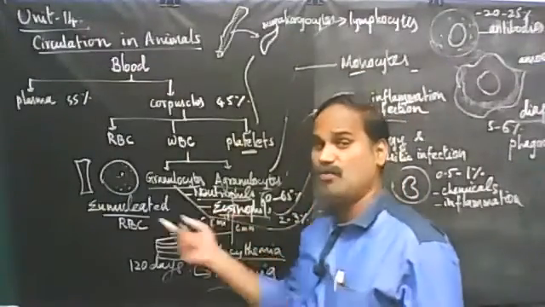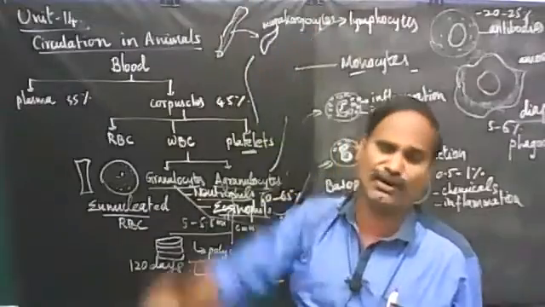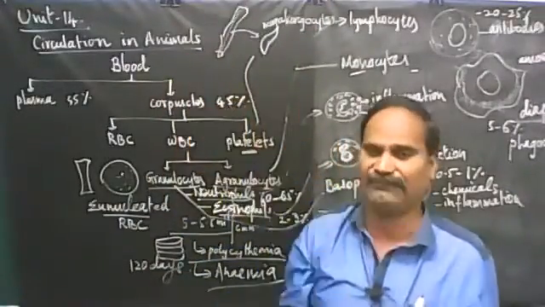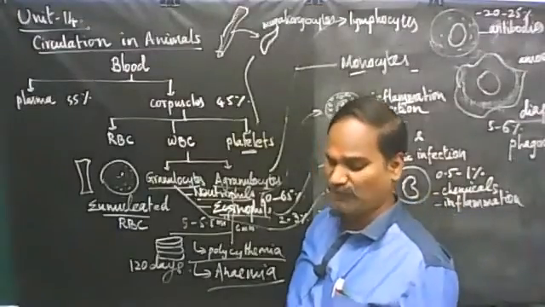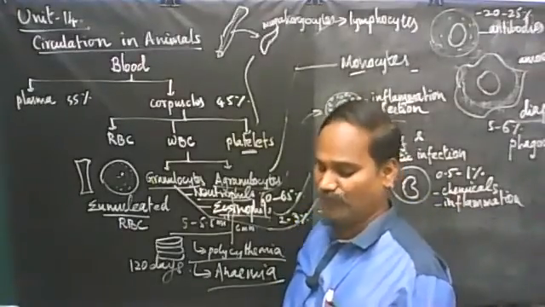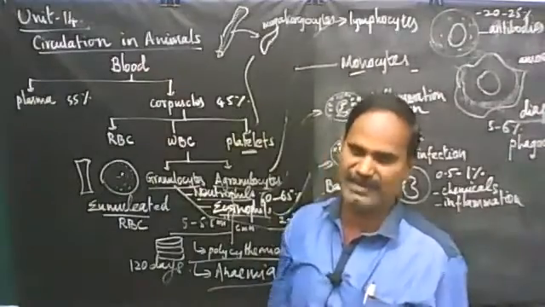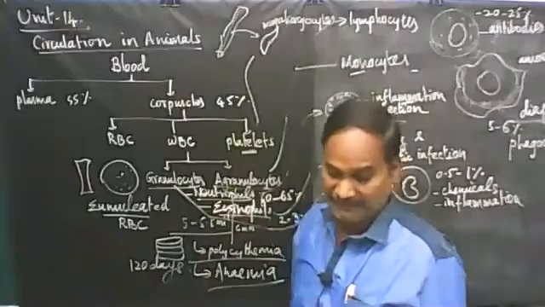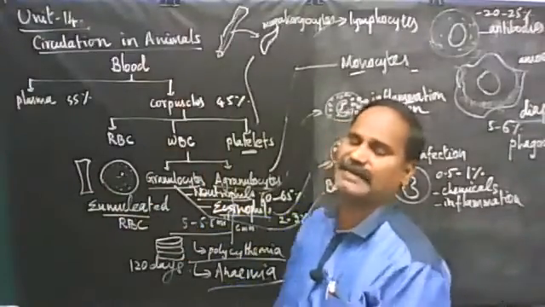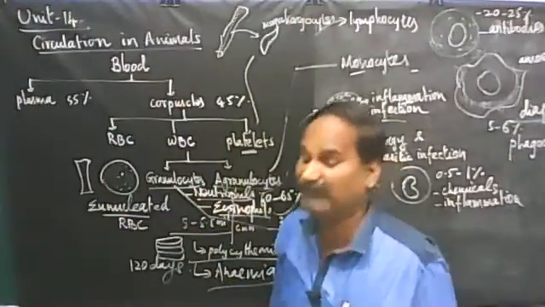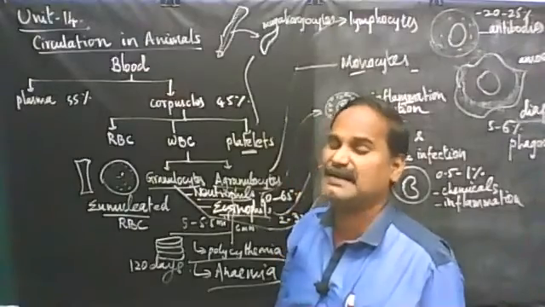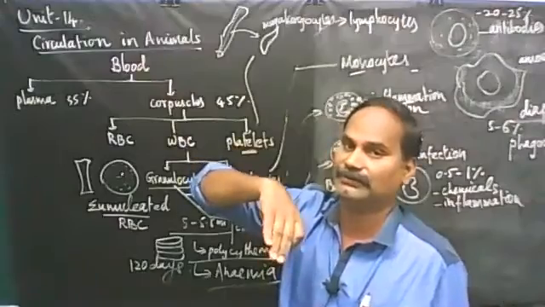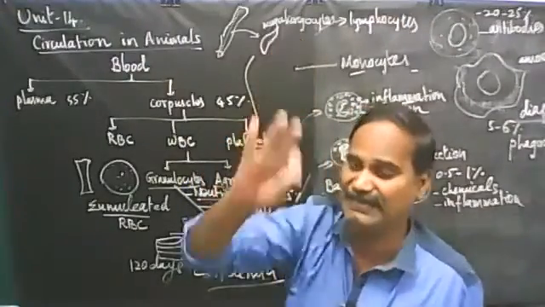Then it transports hormones. Hormones are secreted from endocrine glands, and then reach the target organ by means of blood. Then it transports nitrogenous excretory products like ammonia, urea, uric acid. Waste materials are also distributed by blood; the plasma part of the blood carries this. It acts as a buffer and helps in regulation of pH and body temperature. It acts as a buffer, regulating pH and acid-base balance. That is under the control of serum albumin.